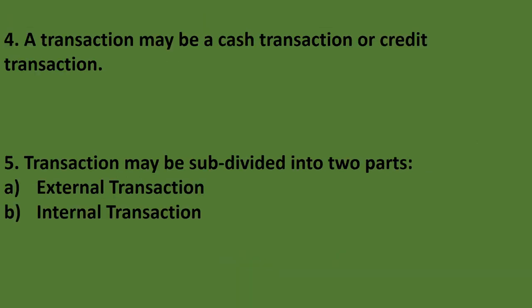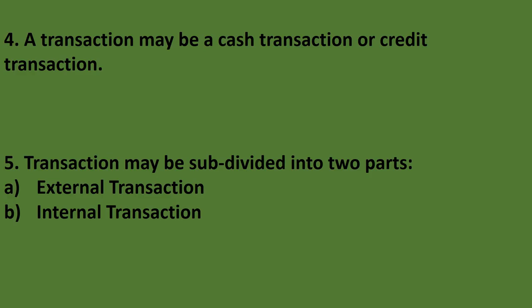Next is a transaction may be cash or credit. It may be a cash transaction or credit transaction. How? Cash transaction means when the amount of a transaction is paid or received at the time of transaction itself.